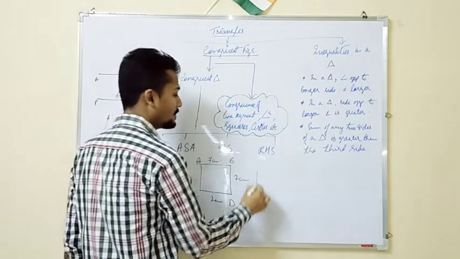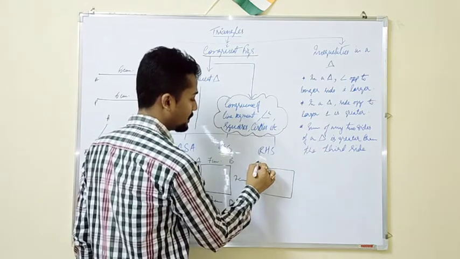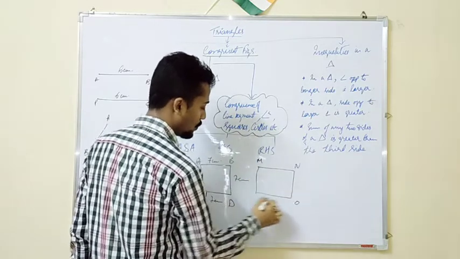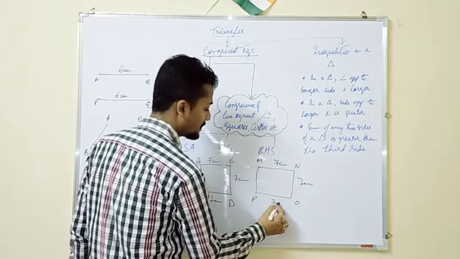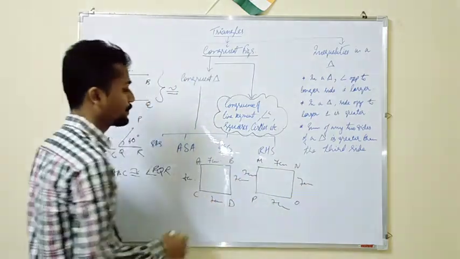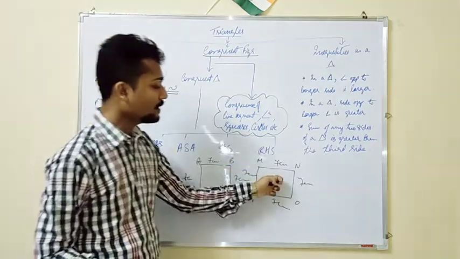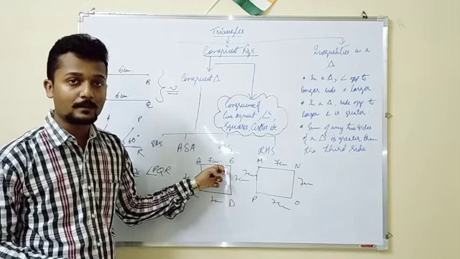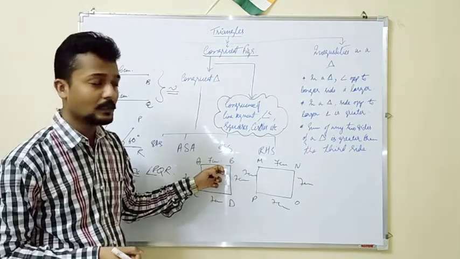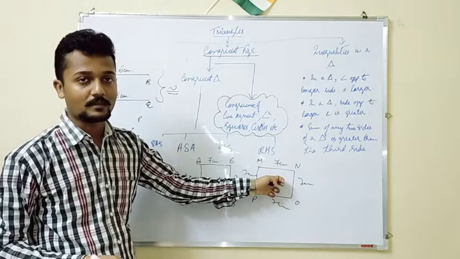And this is another square, say MNOP, which also measures 7 cm on all sides. If the sides are of equal measurement, that is 7 cm here, then both the squares are congruent to each other.